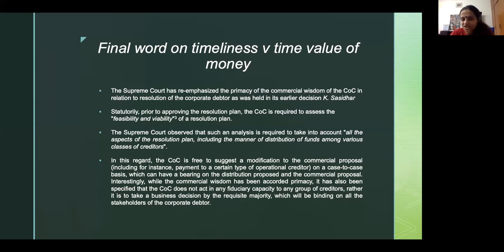It upheld Shashidhar and said the primacy of the commercial wisdom in relation to a resolution plan is of the COC. COC's job is to assess the feasibility and viability, in terms of commercials, of a resolution plan. It will also decide the manner of distribution of the proceeds under the resolution plan. An interesting fact is, in Essar Steel, the COC had formed a subcommittee in which they had included some people and not included some people.